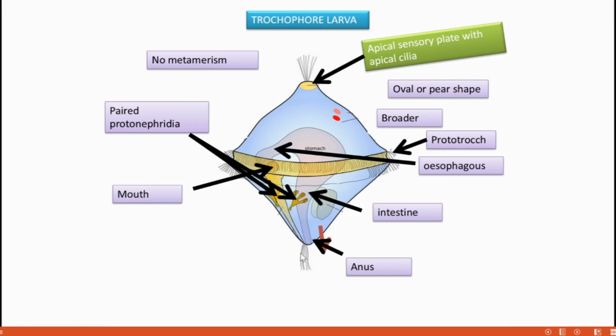On the posterior side, another tuft of cilia is present, called the telotroch. On the apical side there is a sensory plate with a tuft of cilia called apical cilia. No metamerism is found in the trophophore larva. These are the points. Okay, with this we can finish this class. Thank you.